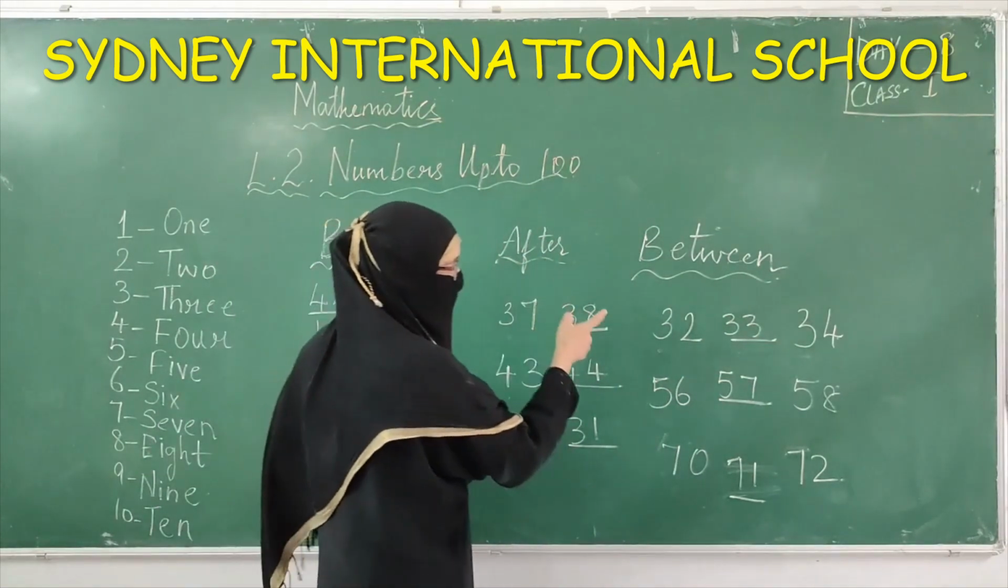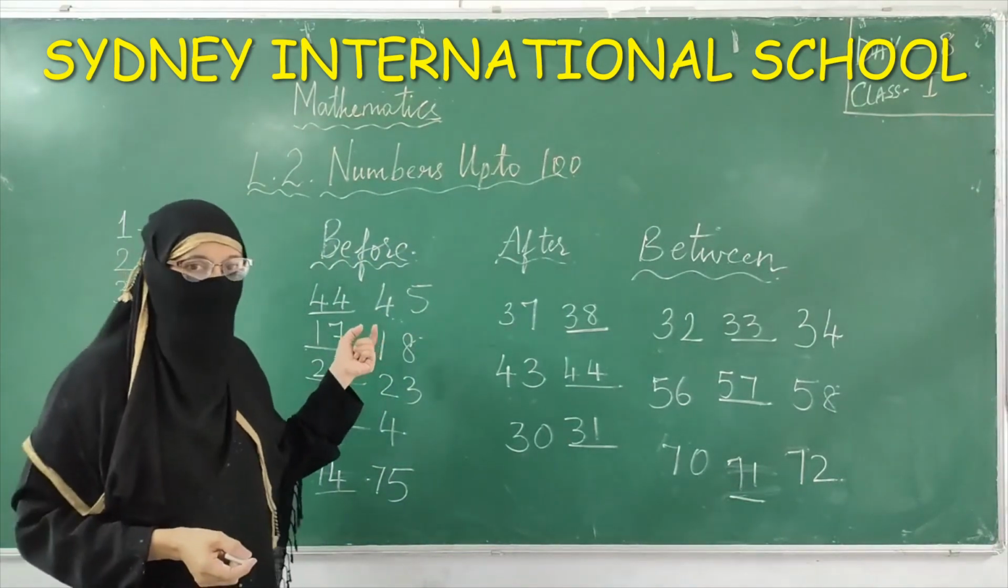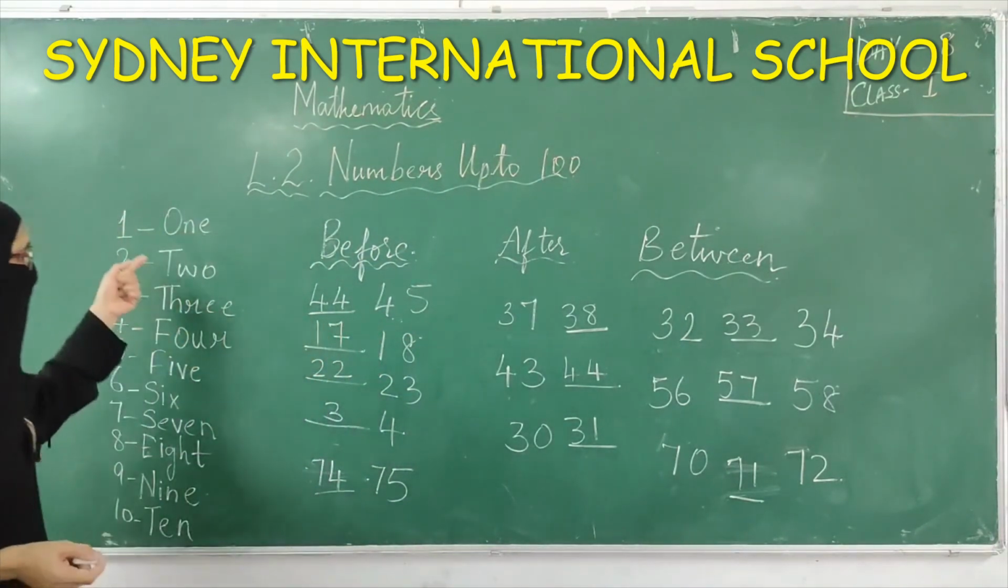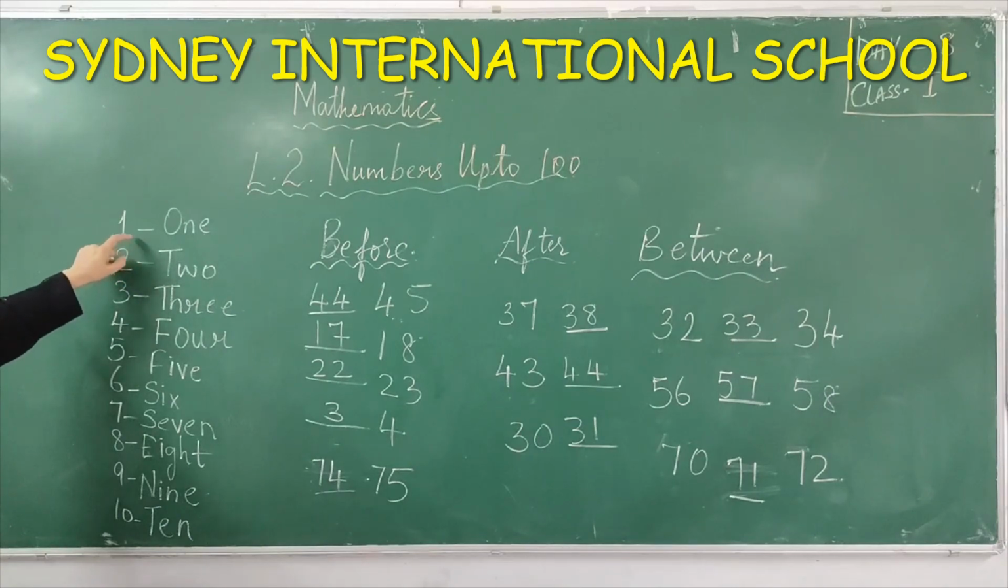Before, after, between. Hope you have already studied this in your pre-primary section, children. You have understood, and try to practice these spellings. 1 to 10. Learn the spellings, the number names from 1 to 10.